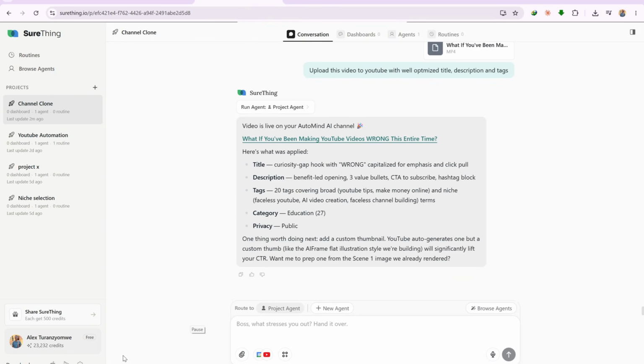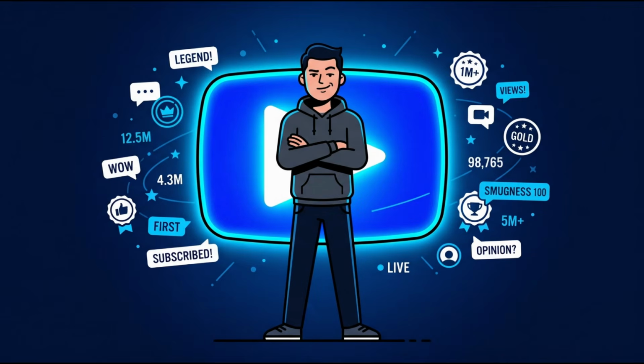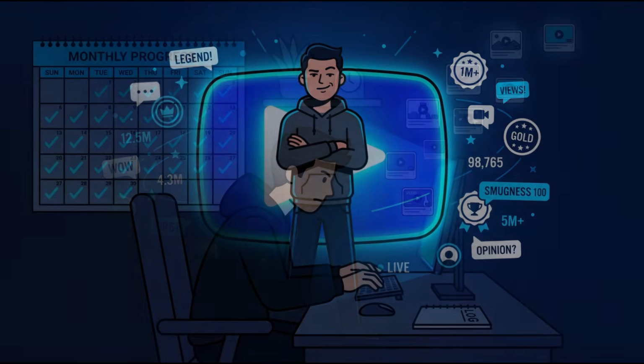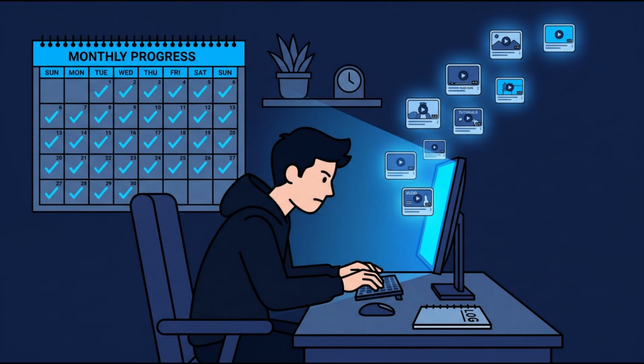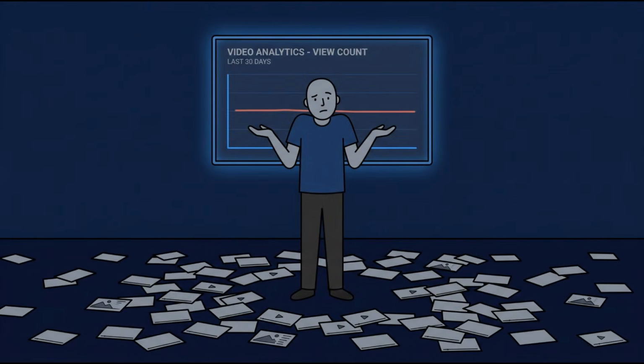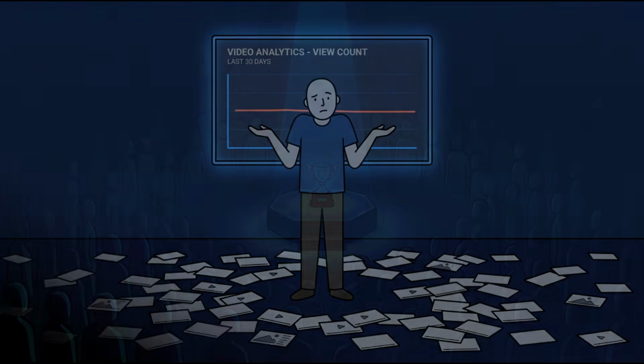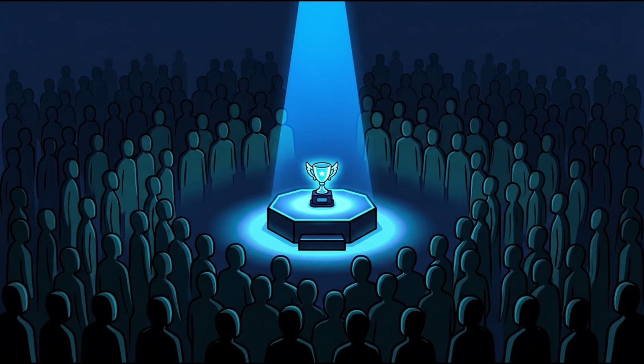And here is the video we just created. Most creators believe they already know what it takes to grow a YouTube channel. Post consistently, upload every week, show up, and eventually the algorithm rewards you. It sounds logical, it feels productive, and for the majority of creators, it completely fails. Here is what the fastest growing channels are doing instead, and why almost nobody talks about it.